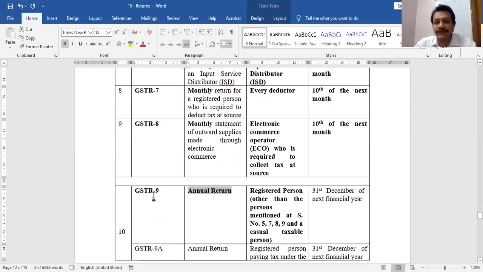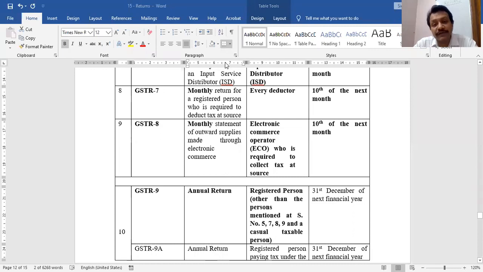Every person has to furnish annual return except non-resident, input service distributors, deductor of tax, tax collected at source people, and a casual taxable person. Others have to furnish their annual information, and the due date is 31st December of the next financial year.